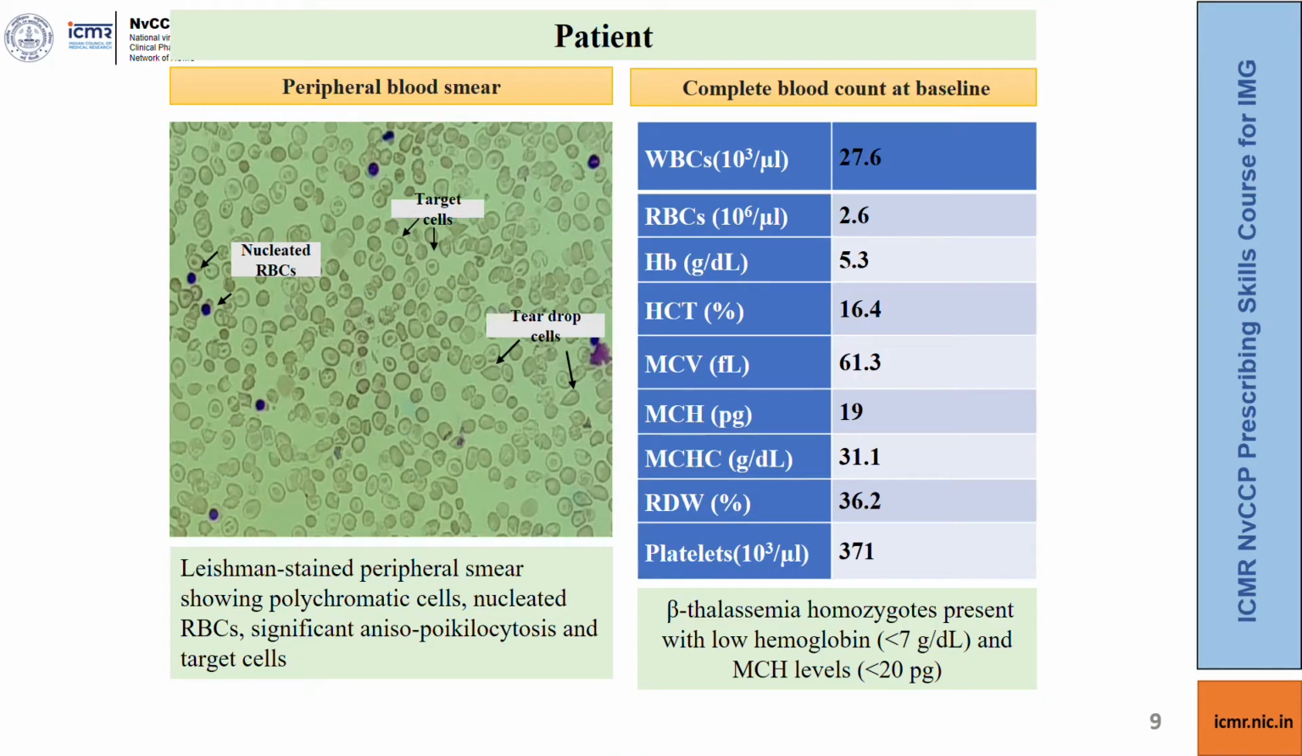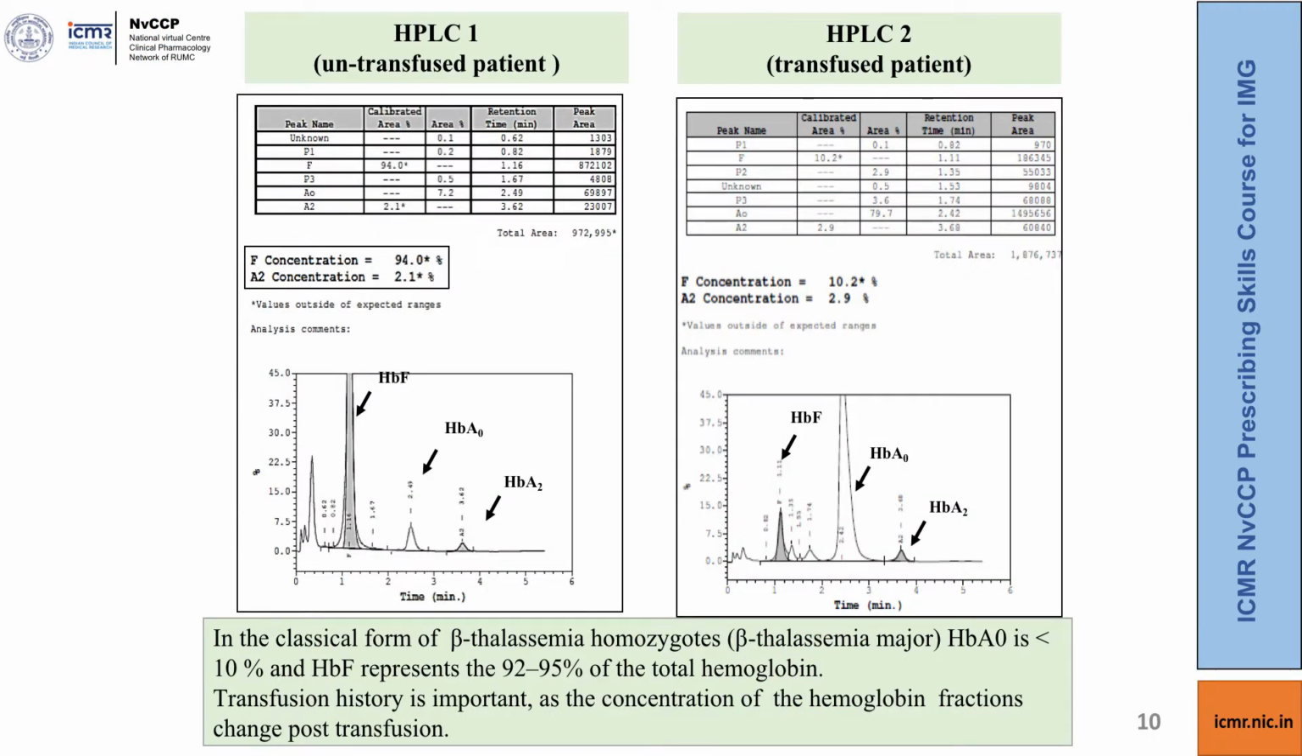Coming to our patient, we can see that the peripheral smear shows anisopoikilocytosis, nucleated RBCs, target cells and teardrop cells. Coming to the CBC, the MCV is less than 70 and the MCH is less than 20. This slide shows the chromatogram. On the left side, the HPLC of an untransfused patient shows an HbF concentration of more than 90% with an HbA of less than 10% and HbA2